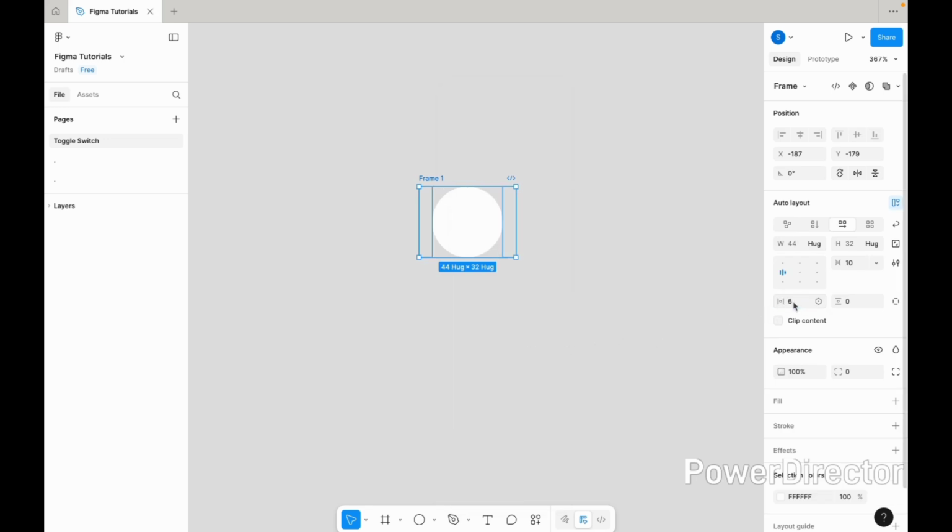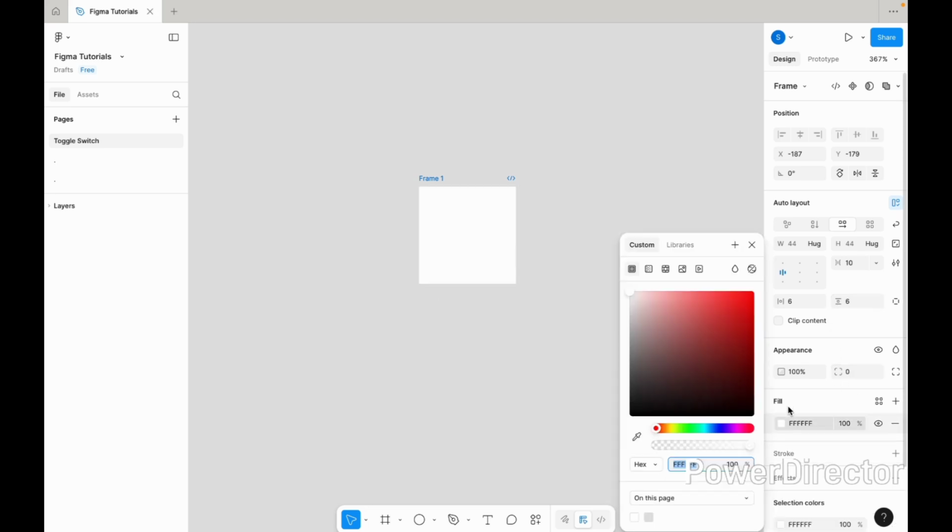Add padding to the frame for better spacing. Then, apply a gray tone to the frame background. This helps the white circle stand out visually.